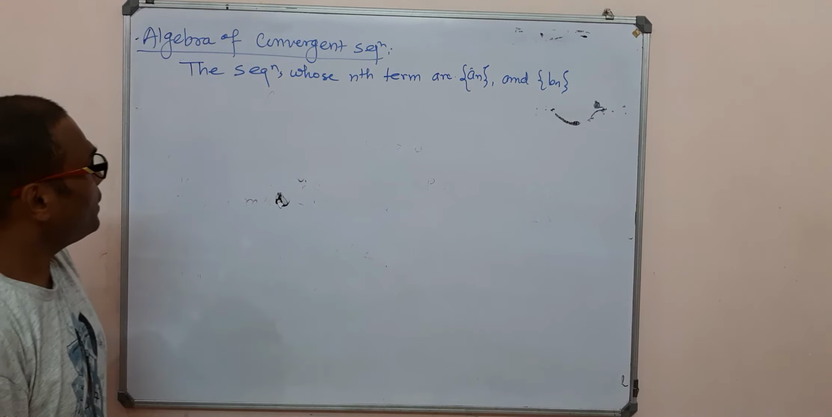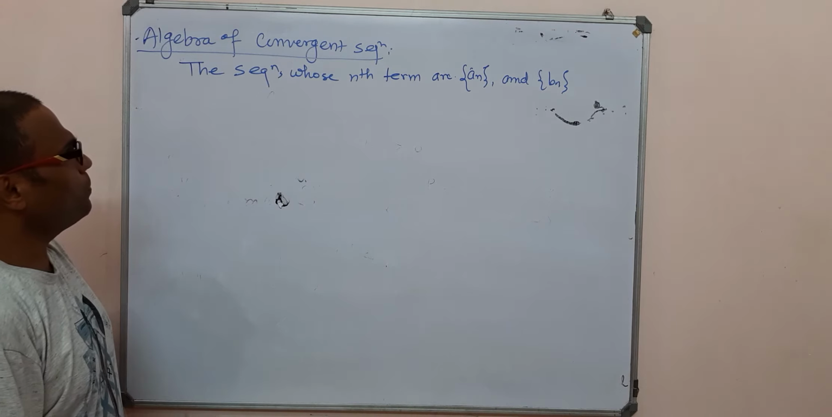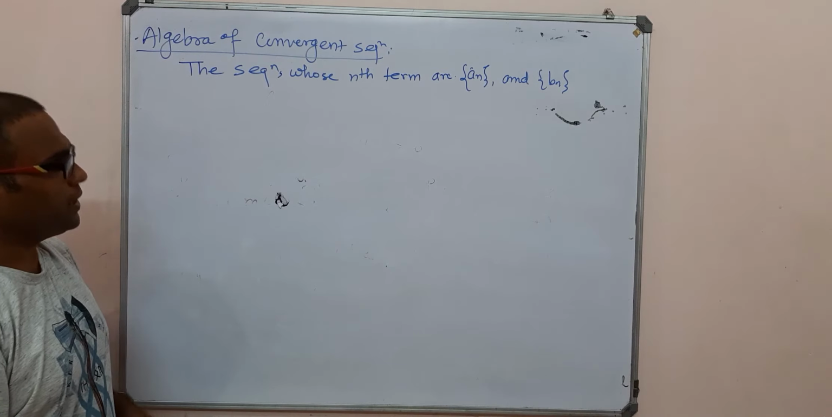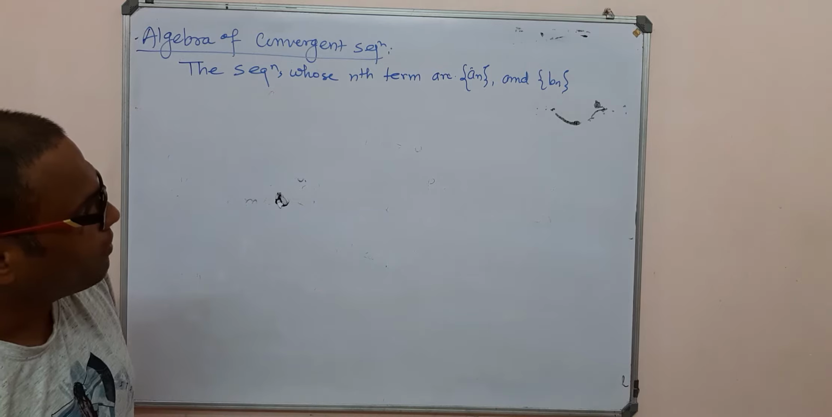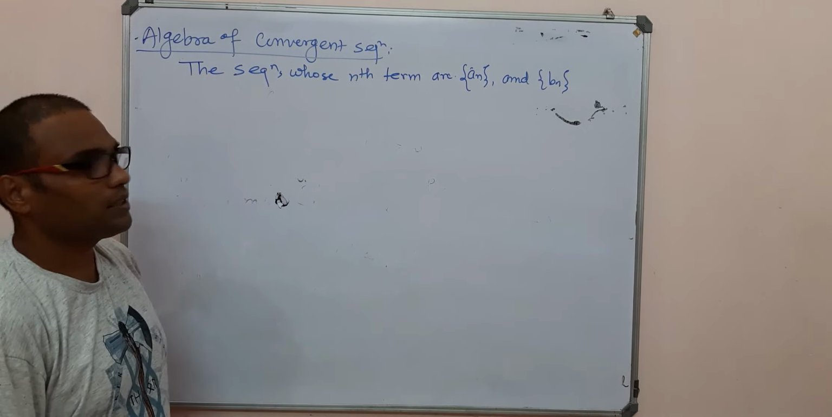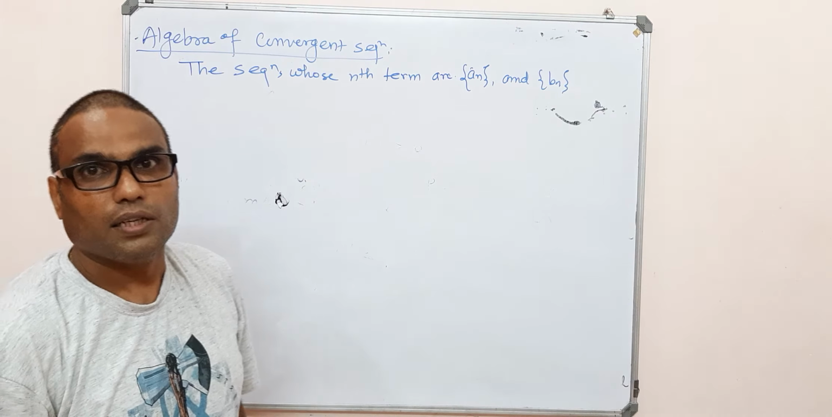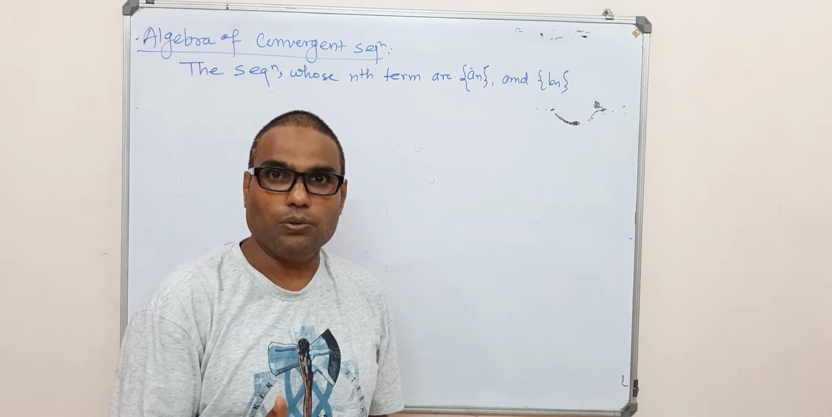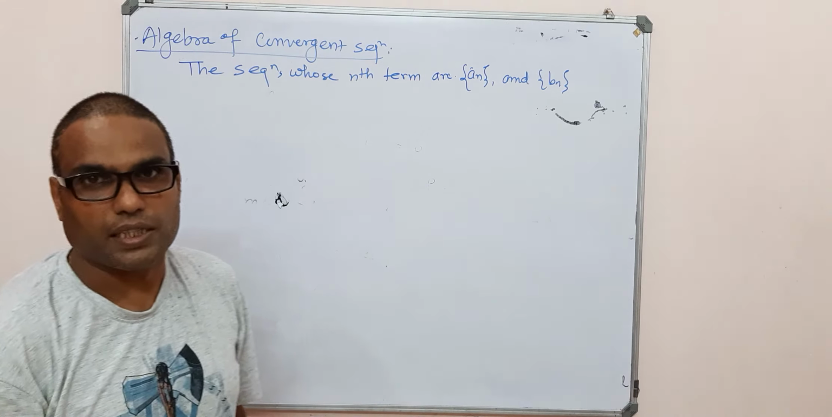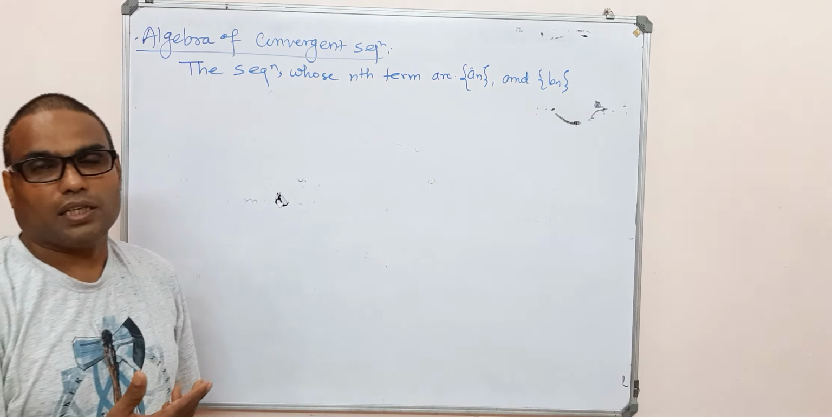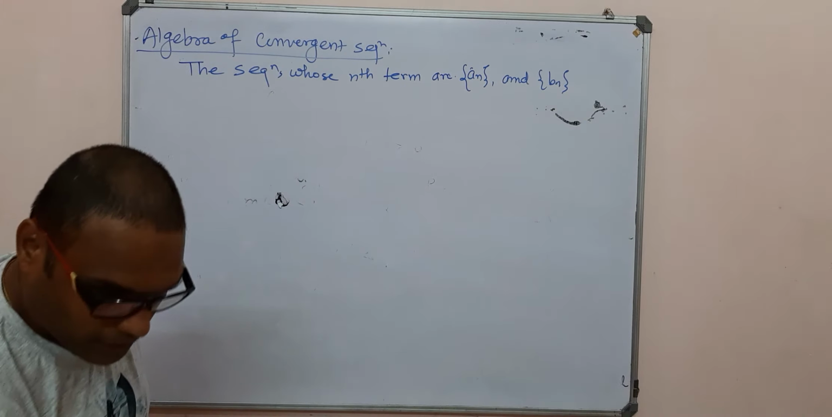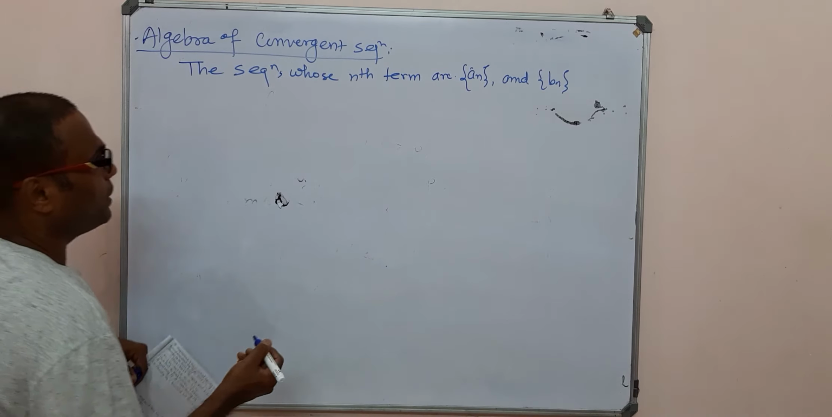Now, is it possible, if you have two sequences, an and bn, whose nth terms are known, and they are convergent, that their sum, their difference, their product and their quotient converge to l plus m, l minus m, and so on, where l and m are the limits of the sequences? We discuss this type of algebra.